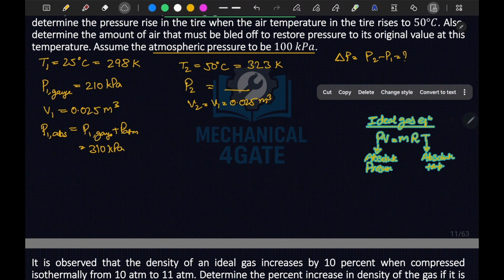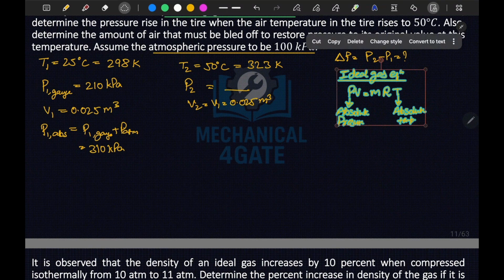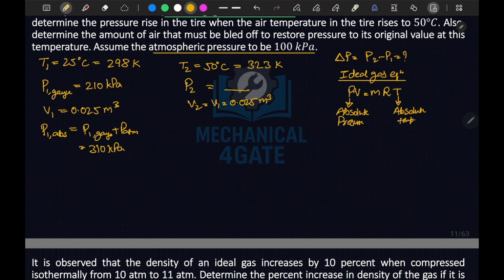Okay, if we substitute the values, P1 V1 is equal to M R T1. Since the system is closed, M1 will be equal to M2. So let's calculate the M value first.